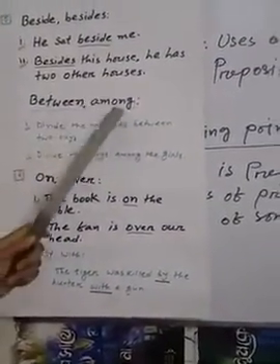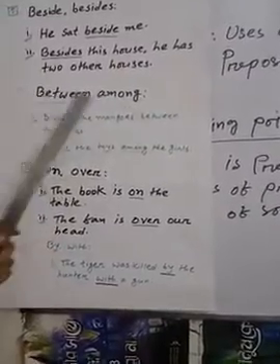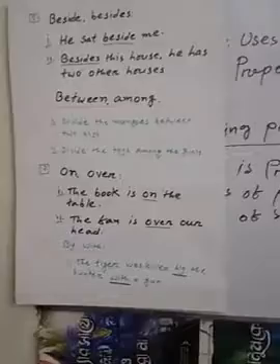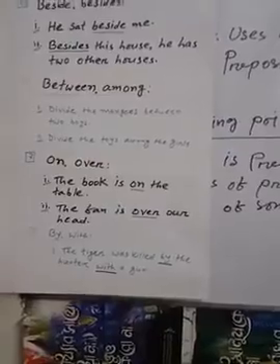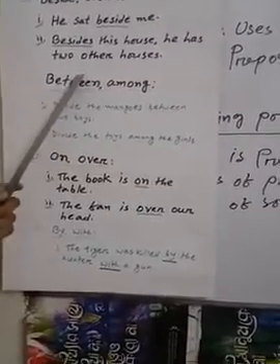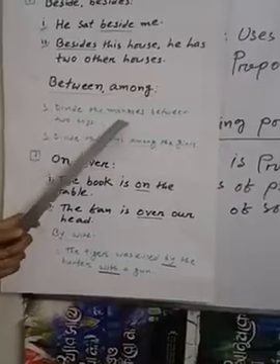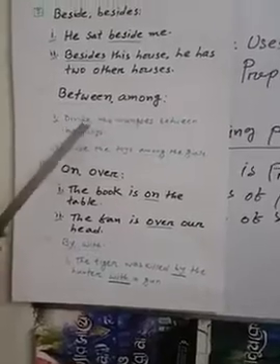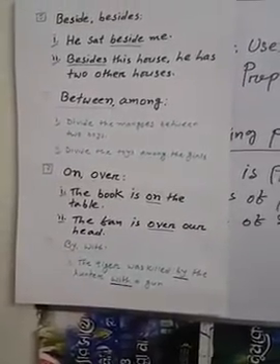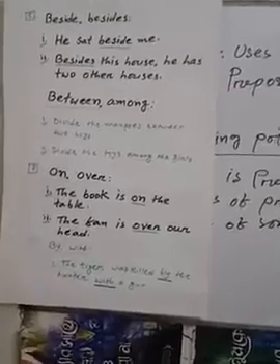Hello viewers, let's go to another one. Two important prepositions, I think for your better understanding you should follow them: between and among. If we have only two things or 2 persons, at that time we use between. Like that, divide the mangoes between 2 boys. Not only that, divide the pens between 2 boys, 2 students. In this way, we use between.